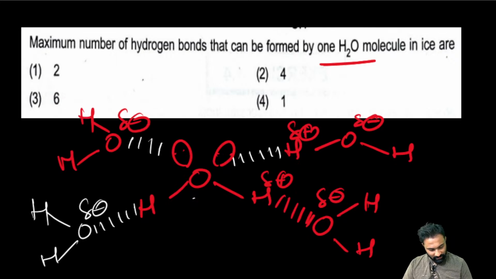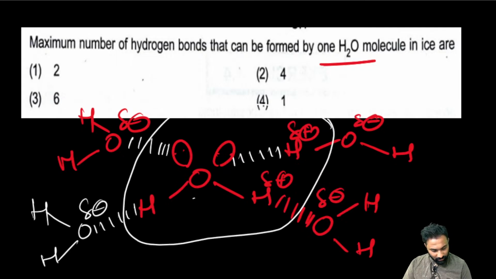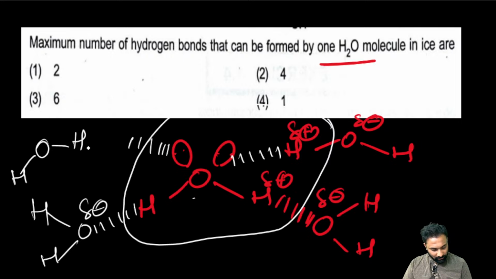You can see one water molecule is forming 4 hydrogen bondings. So the answer is 2.